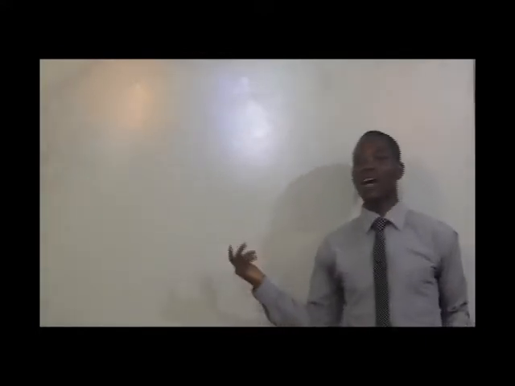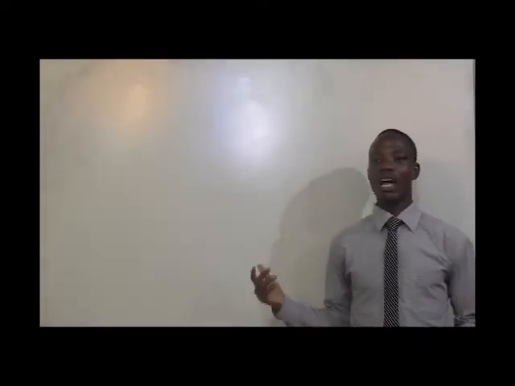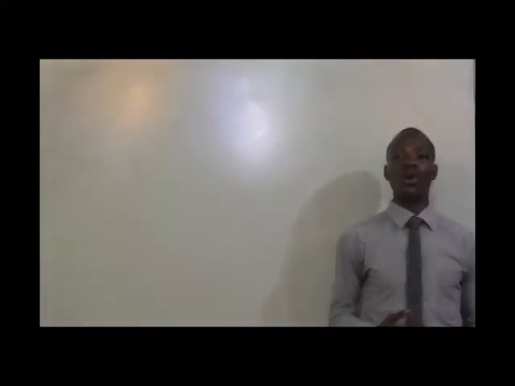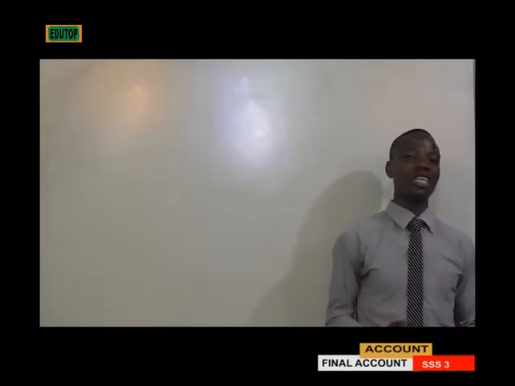So under the final account, we have the profit and loss appropriation account. That is why it is different from that of a sole trader account. But the same application goes with the topic we are discussing. So this is the appropriation account. It is an extra section of a profit and loss account, which shows the way profit is distributed. It is used for the distribution of profit. And the distinct feature of company final accounts is that you see shareholders involved, who are the people that contribute to the capital of the company. If you can see such items, you will know that this has to do with company final accounts.